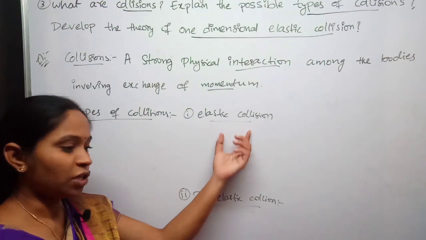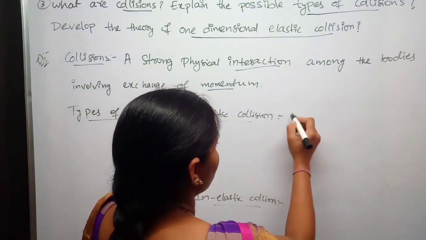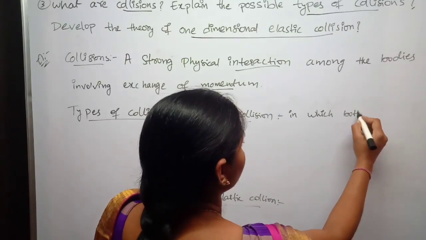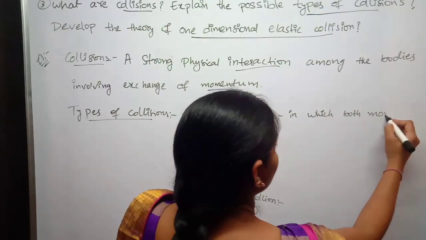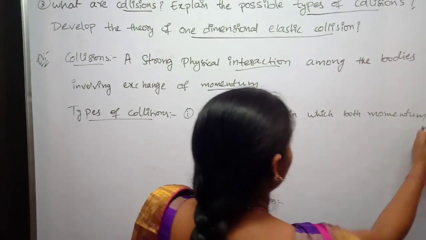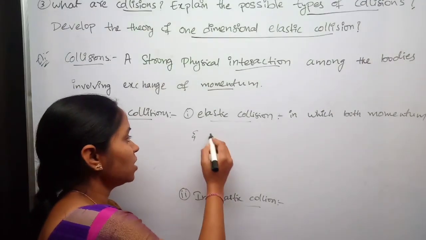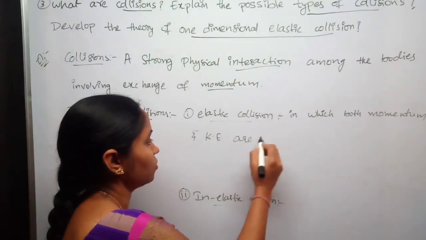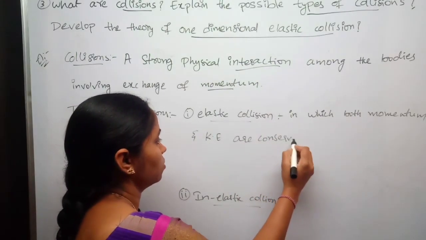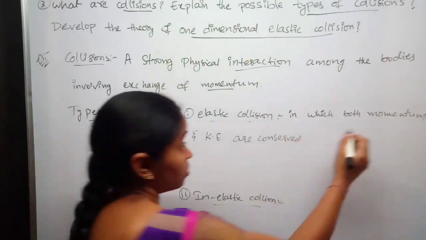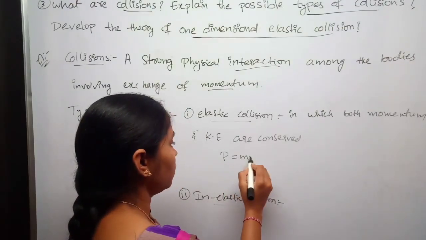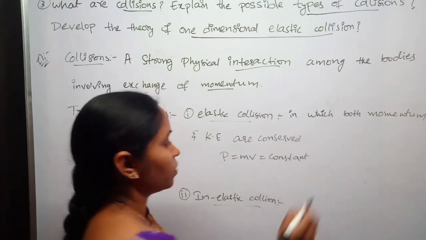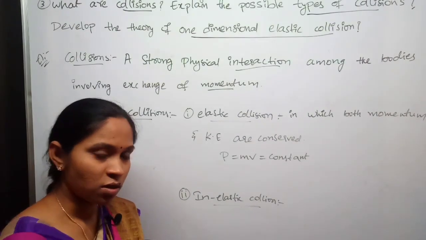Elastic collision is a type of collision in which both momentum and kinetic energy are conserved. Momentum P equals mv will remain constant before collision and after collision.